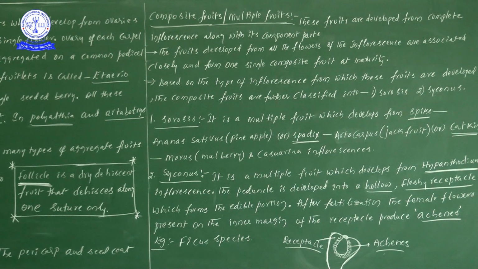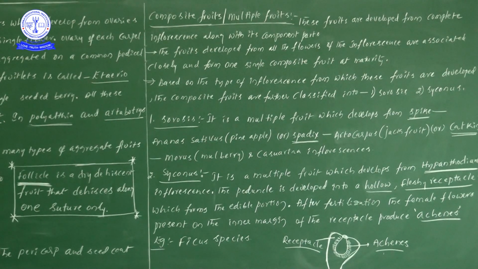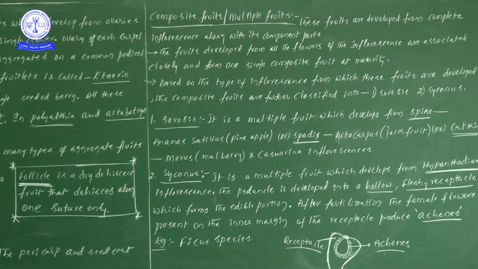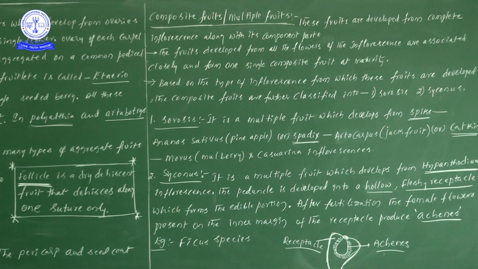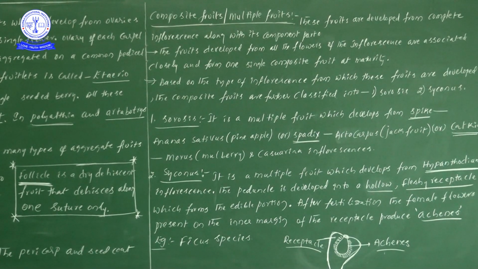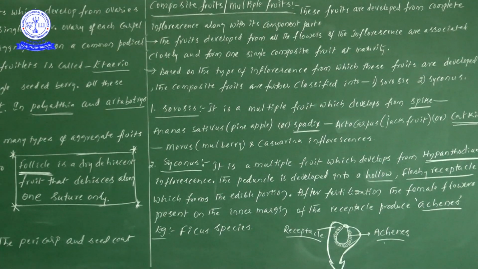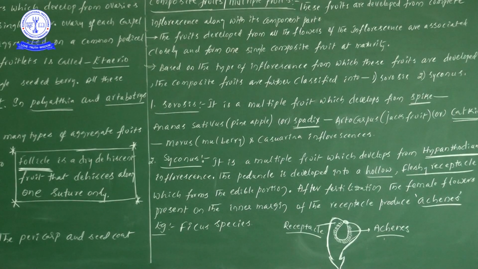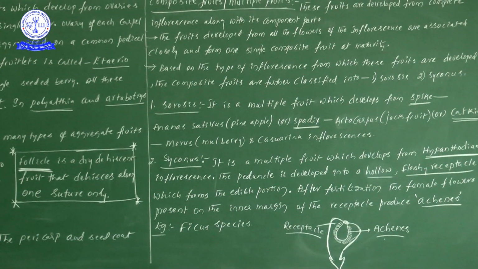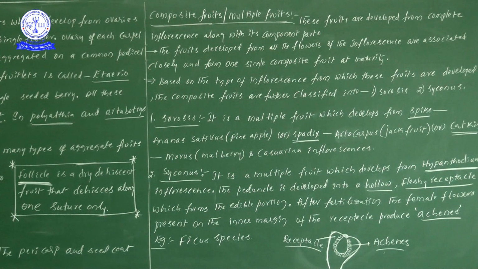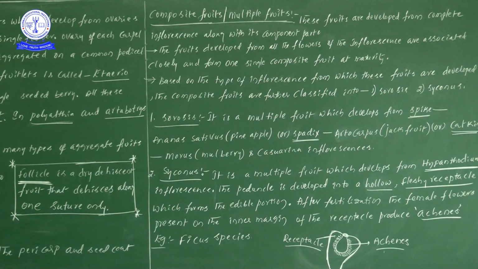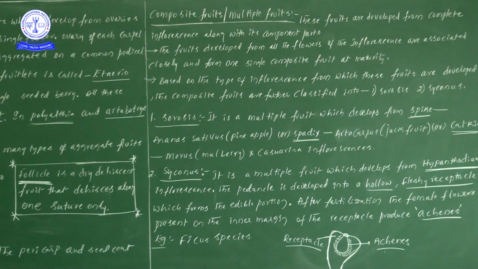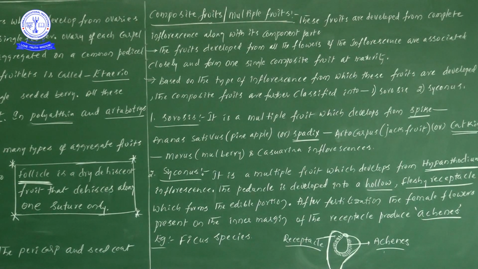Next, from the aggregate fruits point of view, we have seen achenes, follicles, berries and drupes, different types of examples. Aggregation means when carpels come together and develop as fruitlets, and all these fruitlets come together on the pedicel and form a single aggregate fruit. The bunch of fruitlets we call an etario. That is the point we have learned in aggregate fruits.